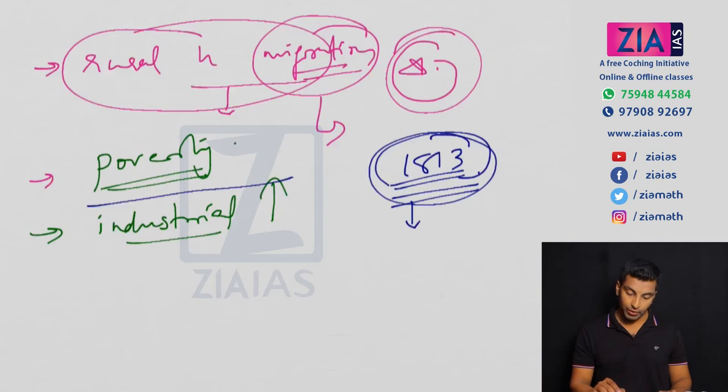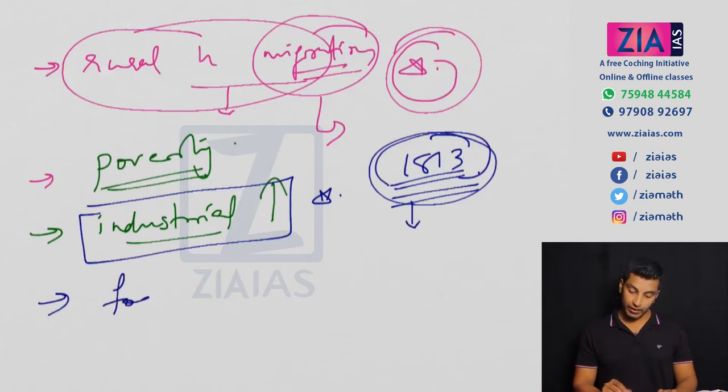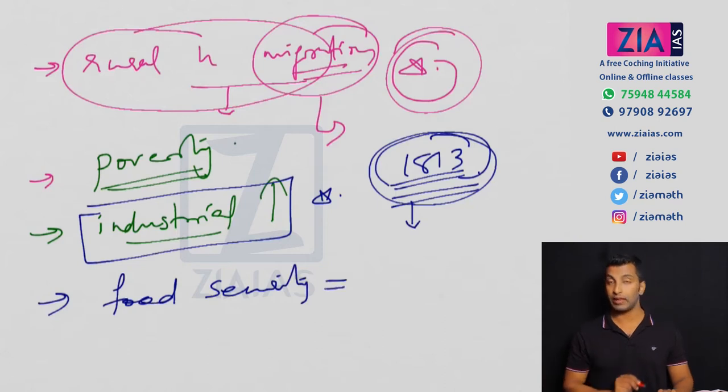So here again I'm talking about industrial growth. If you need to have very good industrial growth, you need to have a very good agricultural setup. For example, if you have a cotton factory, you need cotton. If you have a sugar factory, you need sugar. So agriculture is very, very important from this side also. And most importantly among all, it is food security. If you need to have food security, again you need a very good agricultural setup.